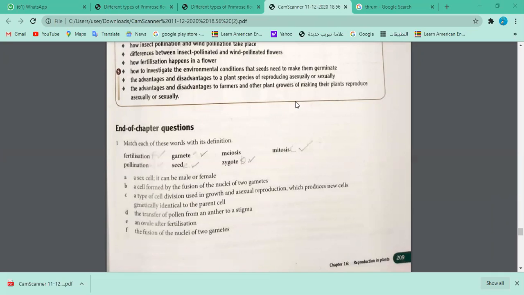So you have to take it from the bank. Yeah, the word bank, they have given you the options. I think it's gamete. Yes, gamete has got both. Very good. That is correct. So male and female. Would you like to name them? Because we discussed that, the exact names of these gametes. For the male, it is the sperm, and for the female, it's the eggs, or ovum. Okay. Yes.